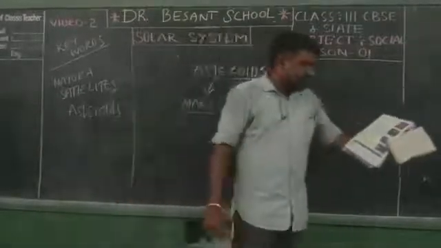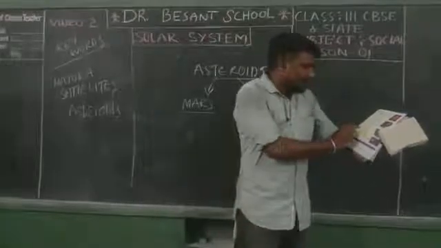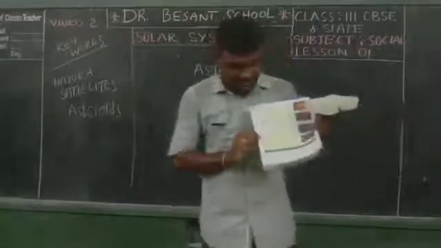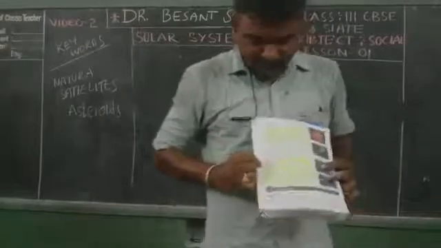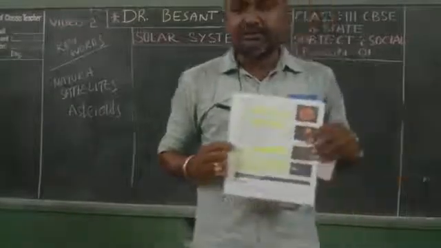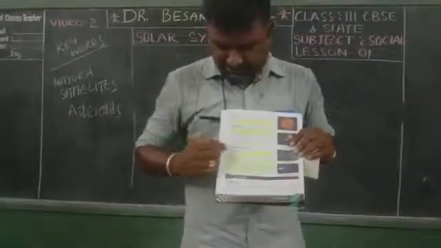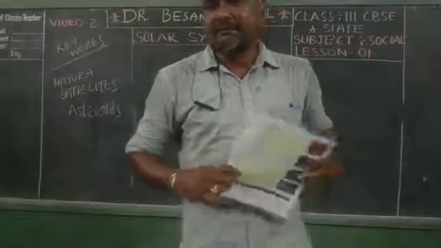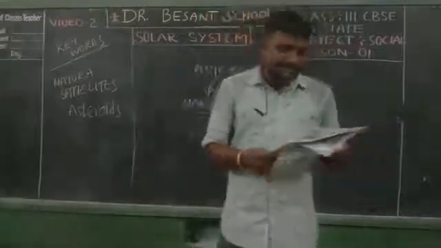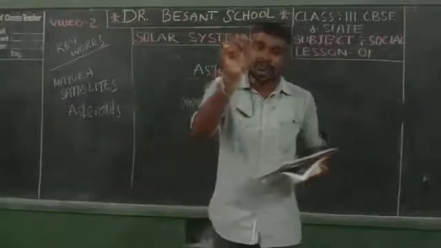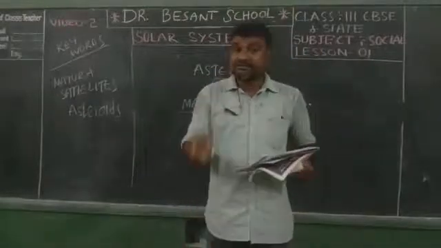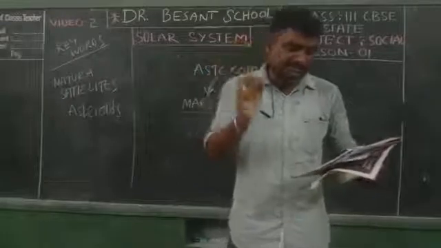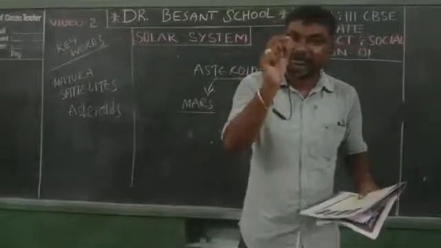Children, once again see the textbook under other heavenly bodies, what are called asteroids? Some rocks found in the solar system are called the asteroids.